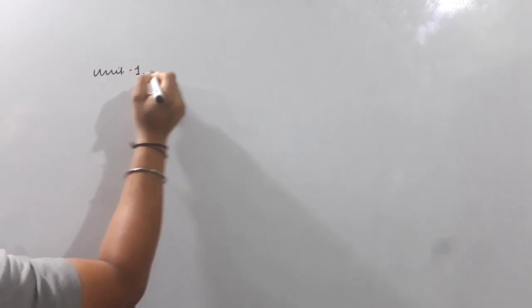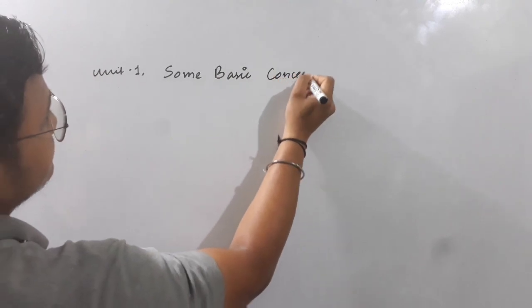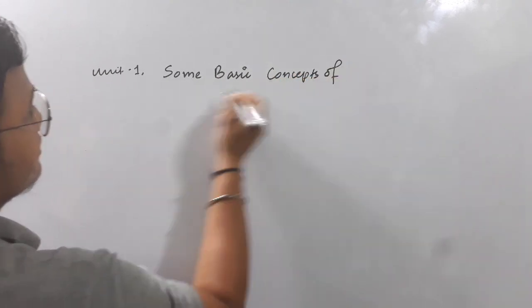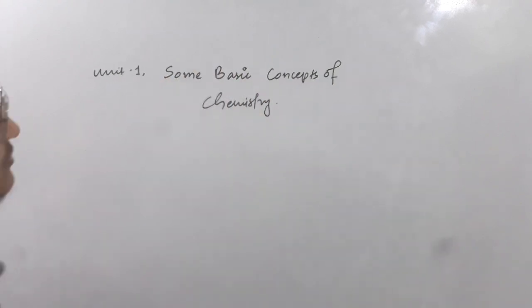In this class, I am going to discuss a unit from your HS first course, and that will be the first unit of chemistry, which is known as Some Basic Concepts of Chemistry. Okay, it is our unit number 1, Some Basic Concepts of Chemistry.